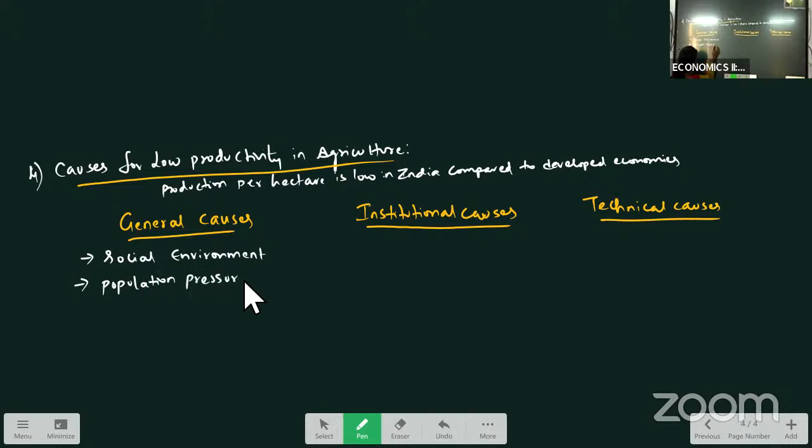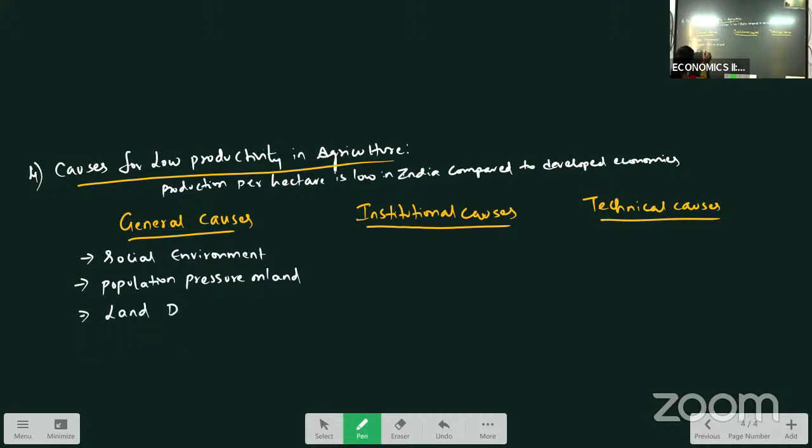As you see, 70% of India's population live in rural areas. They depend on agriculture. So in that small land, when all the family members are dividing the land into subholdings, pressure on land is increasing and productivity levels are decreasing.